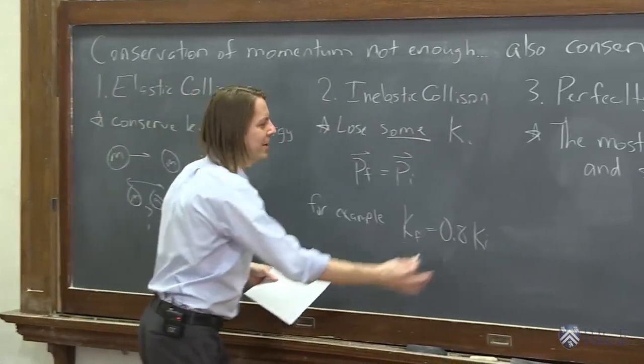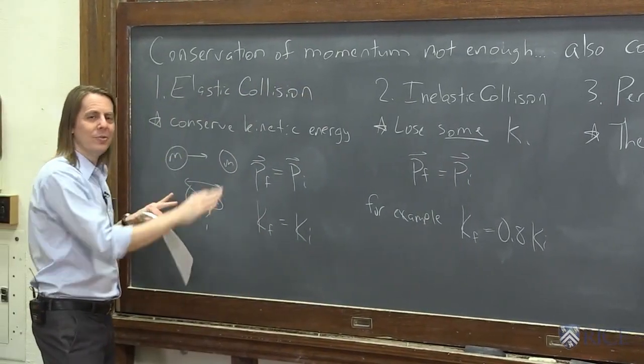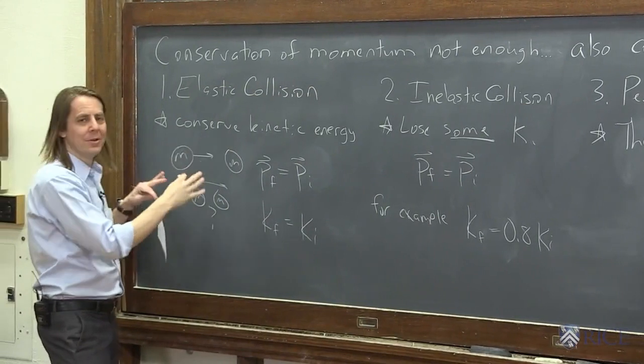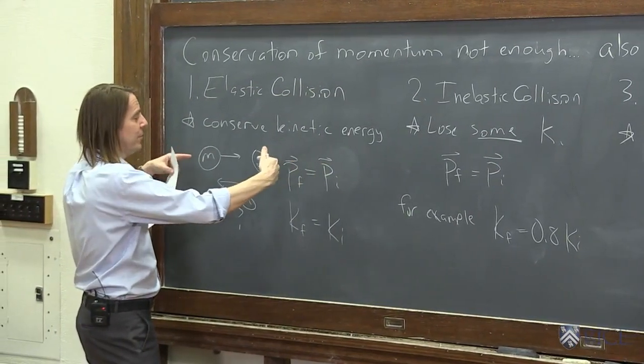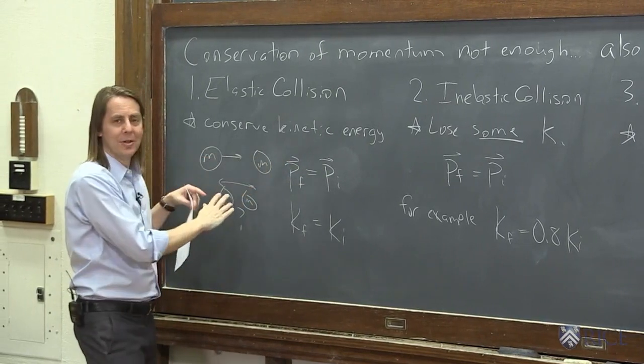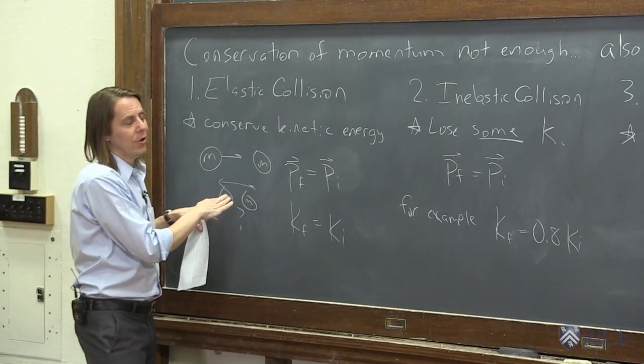So you might say, I could have an entirely inelastic collision. You have to lose all your kinetic energy. If you lose all your kinetic energy, what's going to happen? Both masses stop. Well, you can't always do that, because if you had initial momentum, that can't happen. It could happen if you had zero initial momentum. They were coming at each other at the same velocity, same mass, then they could just stop, and you would lose all your kinetic energy.